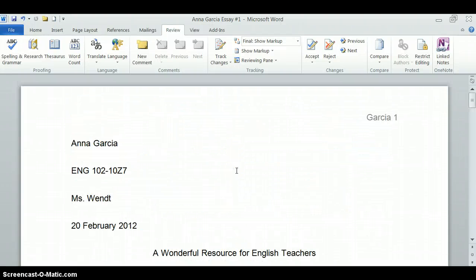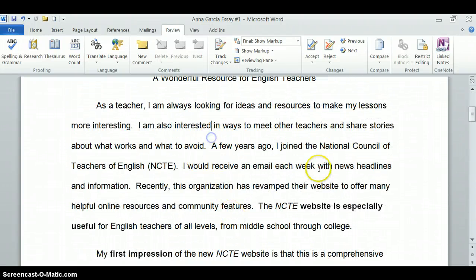And at the very beginning of your essay, I joined the National Council of Teachers of English. Notice that NCTE website, NCTE, the name of the website, is technically supposed to be in italics because it's the name of an entire item. So you would want it in italics.